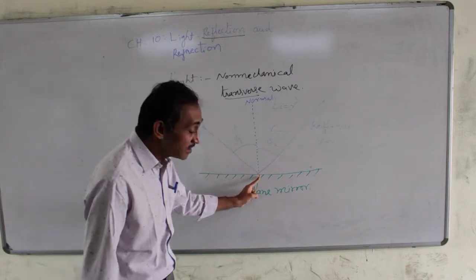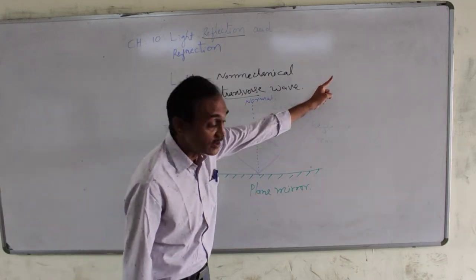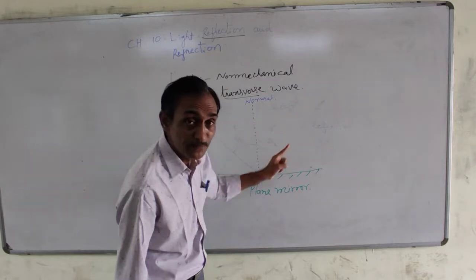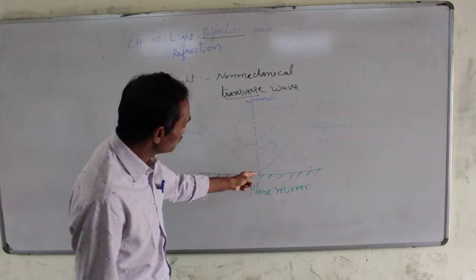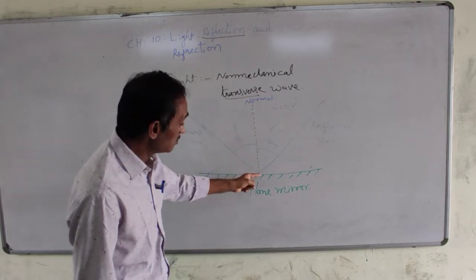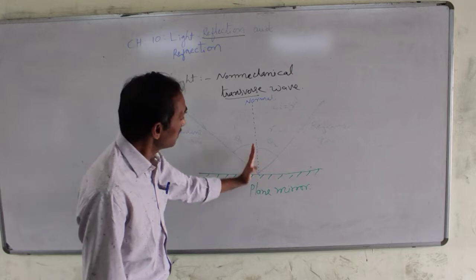The ray which is incident on the mirror gets reflected. You can see this is reflected ray. Here is the normal, that is perpendicular drawn to the direction of mirror.